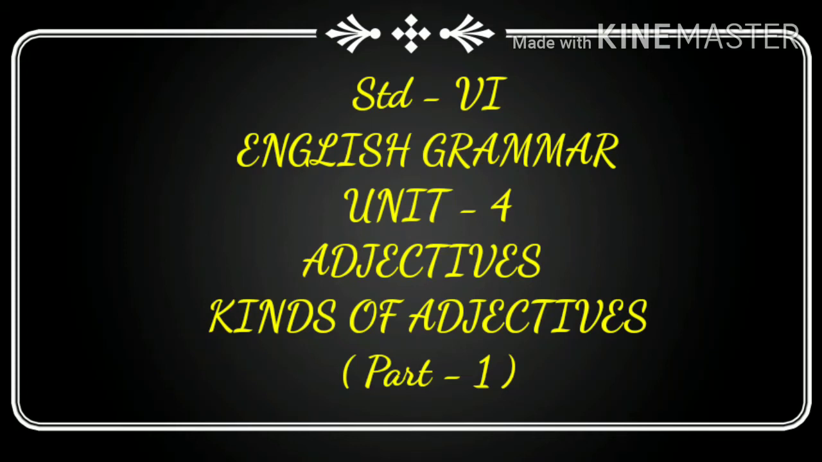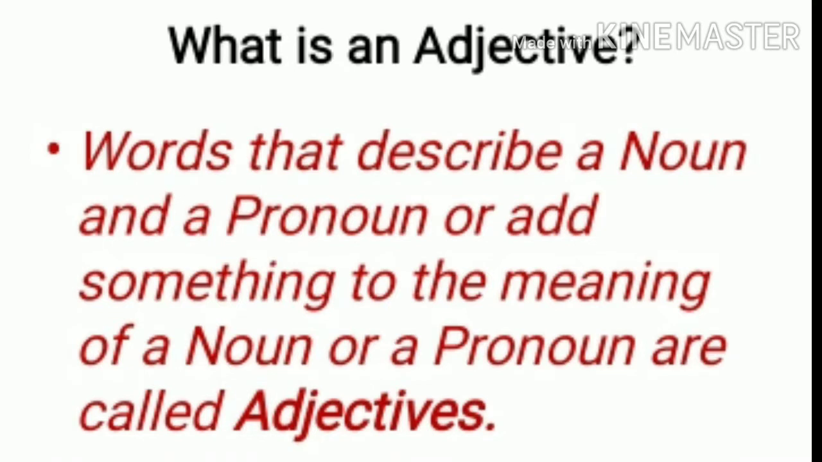Good morning, children. We begin with Standard 6 English Grammar, Unit 4 Adjectives, Kinds of Adjectives, Part 1. So, what is an adjective? Words that describe a noun or a pronoun, or add something to the meaning of a noun or a pronoun, are called adjectives. Means adjectives describe, they say something more about the noun or the pronoun.